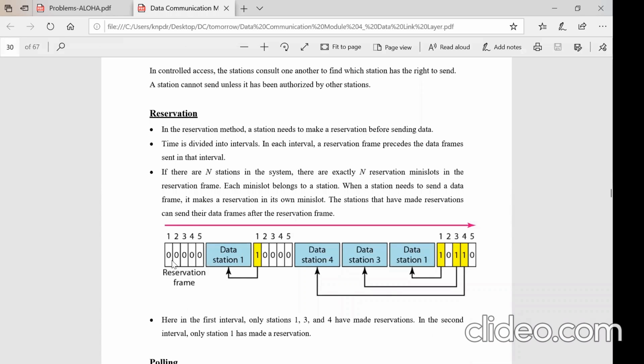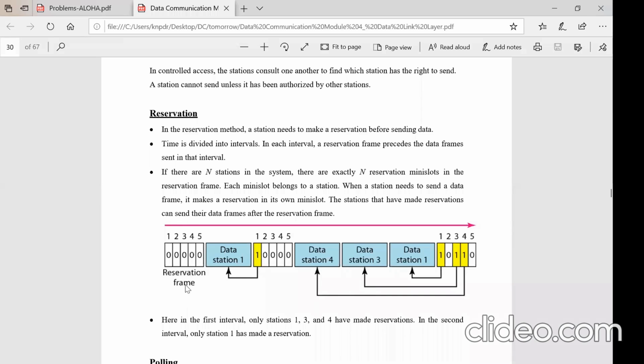He will ask the students to answer. Let me assume that there are 5 students in the class. So 5 stations are there, that is equivalent to 5 stations. The teacher throws a question. None of the students know the answer, so they will not make any reservation.